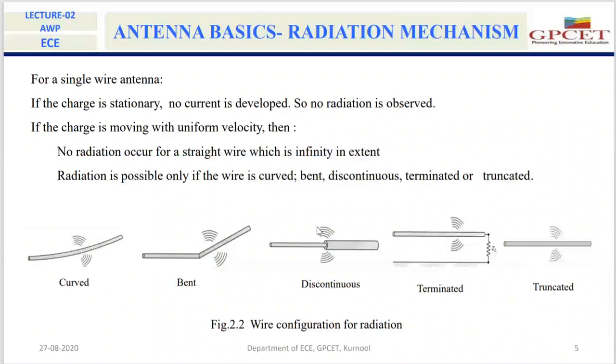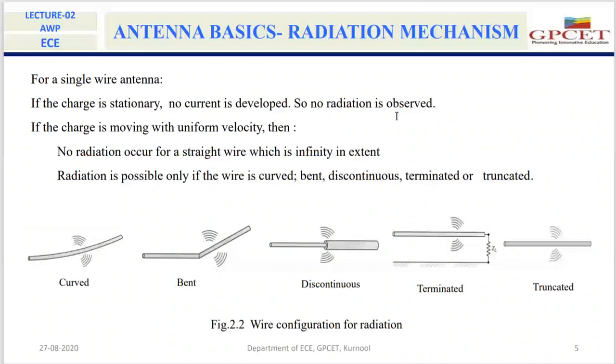When the charge is accelerated, then the radiation will occur. Once again I repeat: I am taking a wire. If the charge is stationary in that wire, then no current will flow. As a result, there will be no radiation.